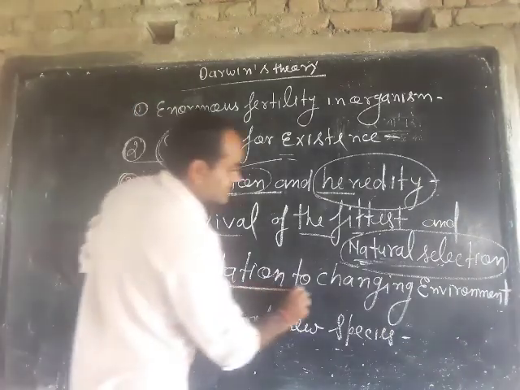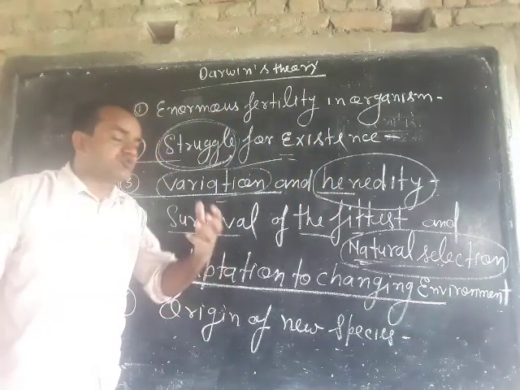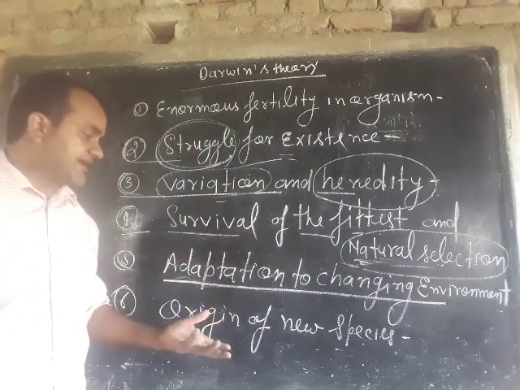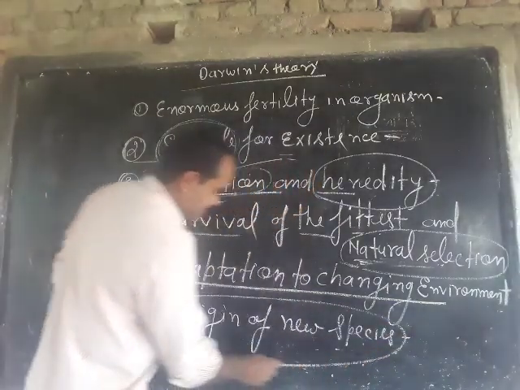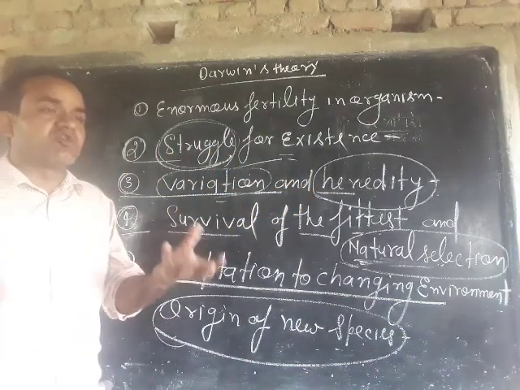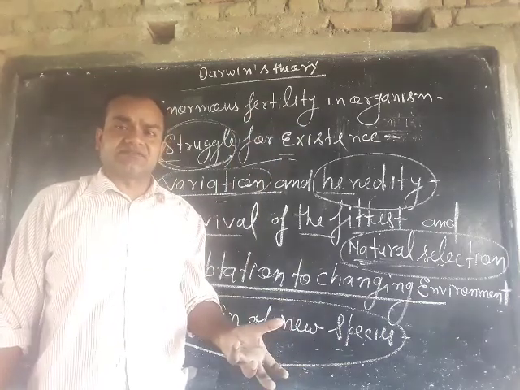Any organism which has the ability to change with the environment finally becomes known as a new species.